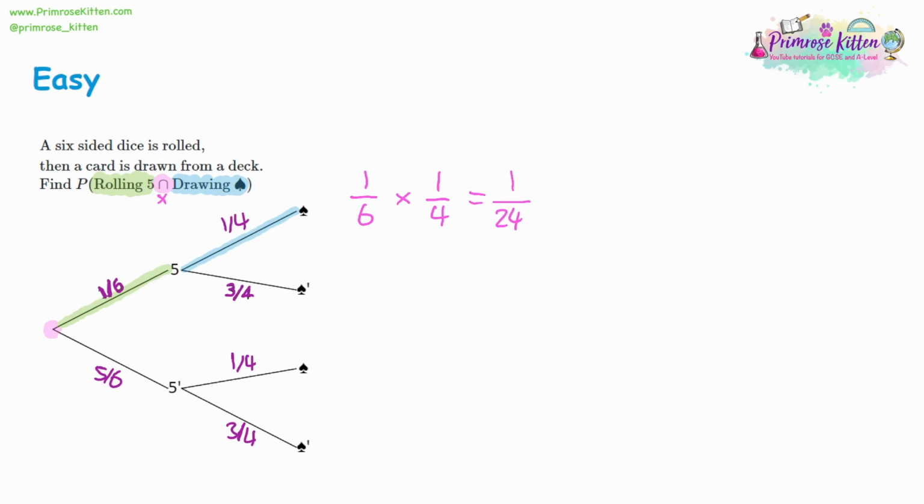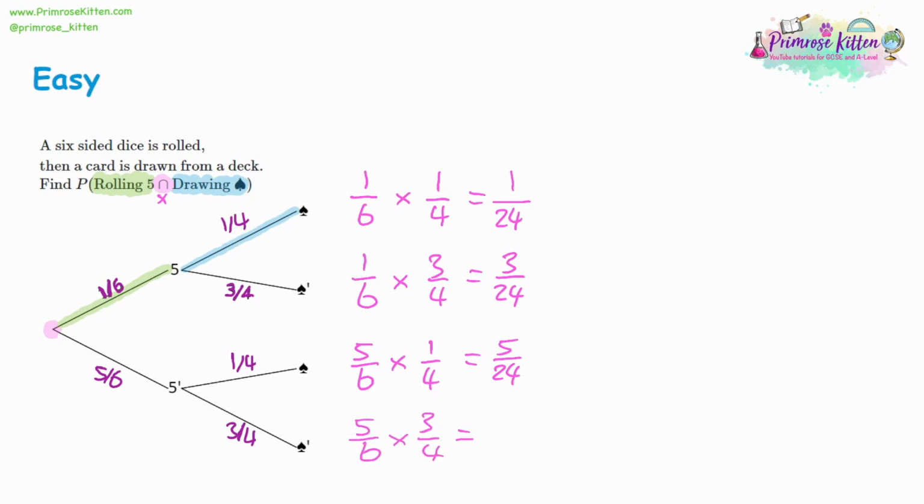Now, if you wanted to, you could find the other routes. So we could find a 5 and not getting a spade, which would be 1/6 times 3/4, which will give us 3 out of 24. We could do not rolling a 5 and then drawing a spade, which would be 5/6 times 1/4, which is 5 over 24. And we could have 5/6 times 3/4, which would give us 15 out of 24.